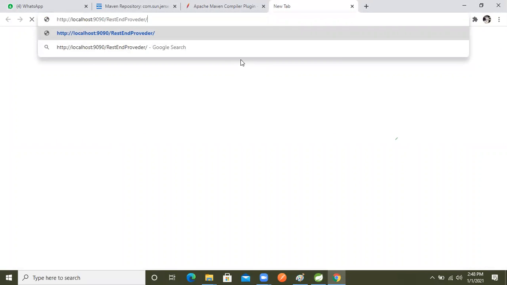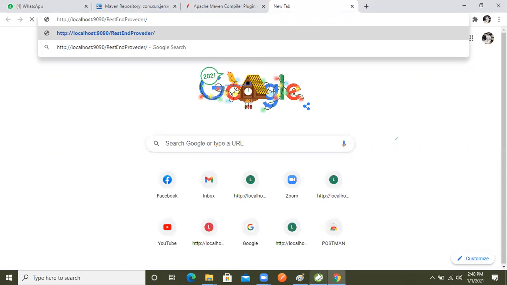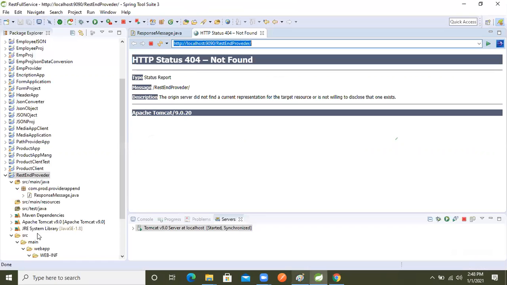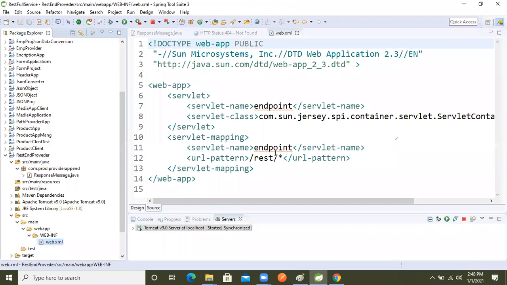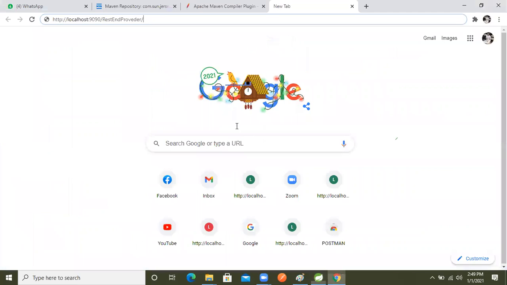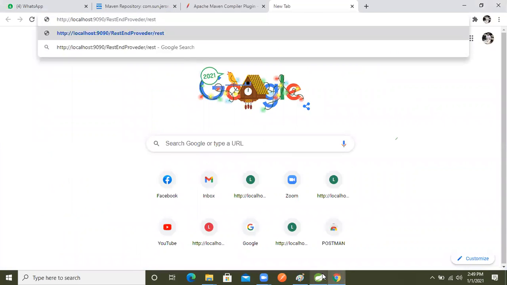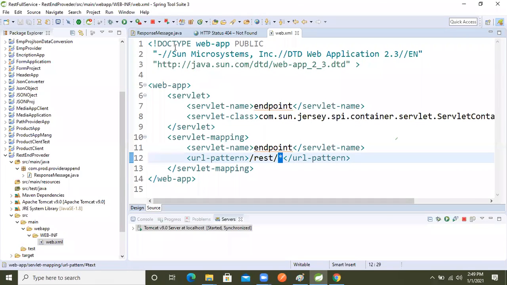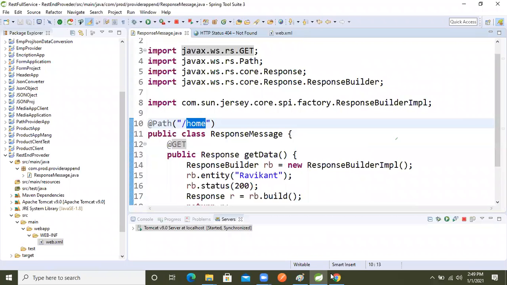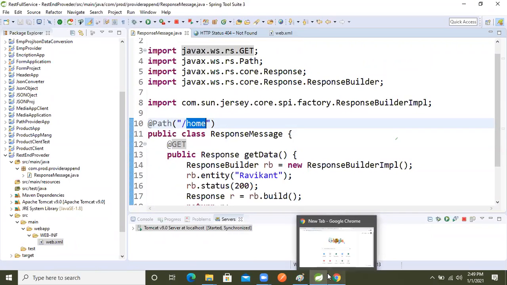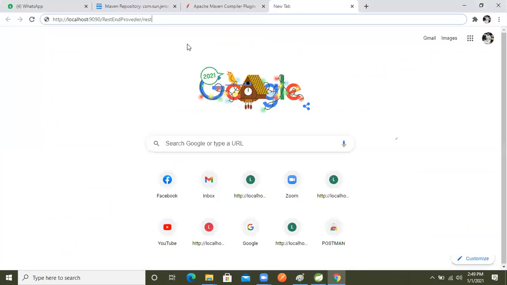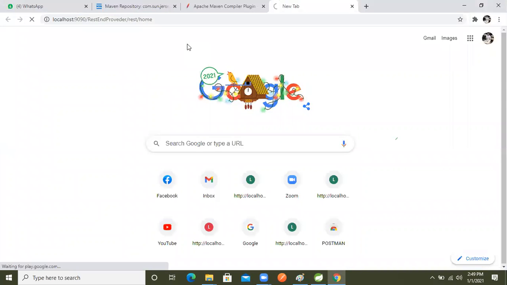So we configured in web.xml to instantiate our servlet container class. What we took here, we copy it and paste here again. After that, our endpoint, we go inside and take what here, home, right? So again we take slash and paste. Now enter it and see whether we are getting the result or not.